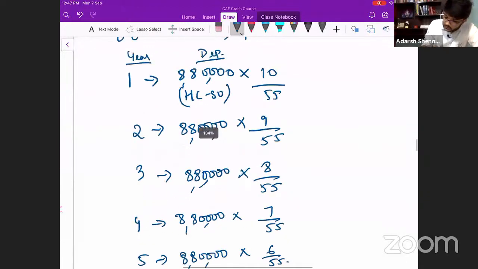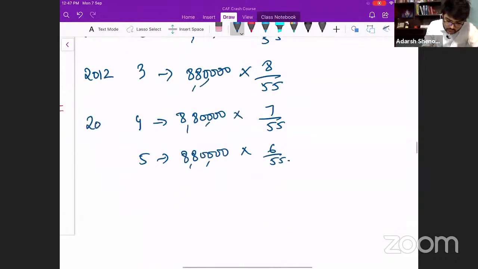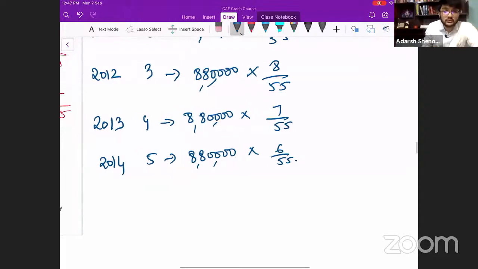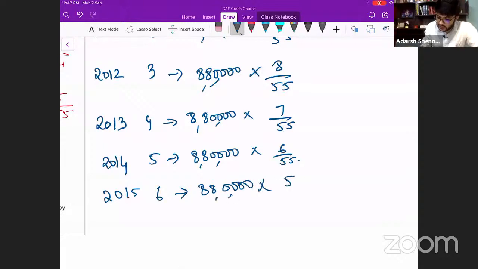This is for 2010. This is 11. This is 12. Year 3 is 12, year 4 is 2013, this is 2014, this is 2015. Okay, now you can do it like this. This is the longer way to do it.